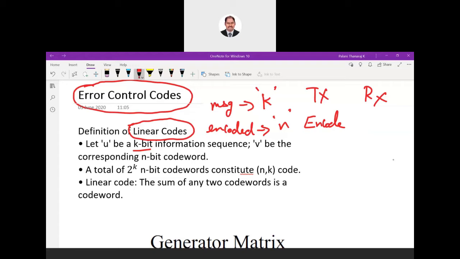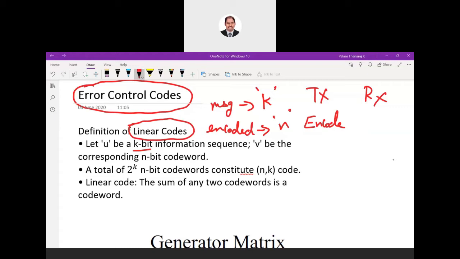What is the additional bit we add to the message data so that it carries that property? Parity bits. Have you never come across parity bits? We have used parity bits in our lab also. Parity bits have that property.